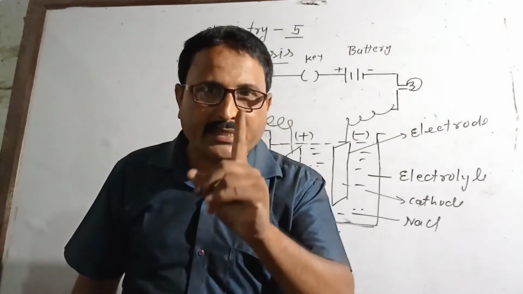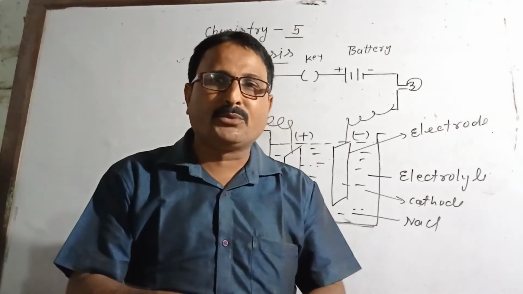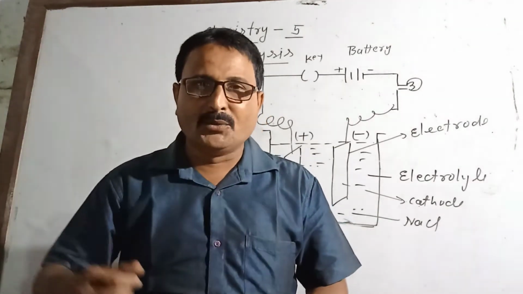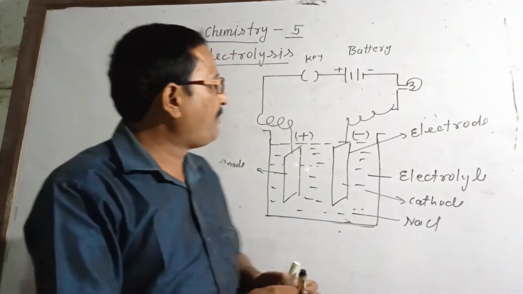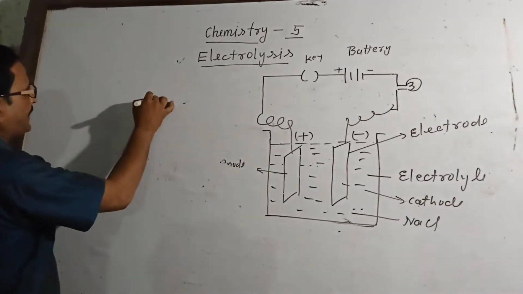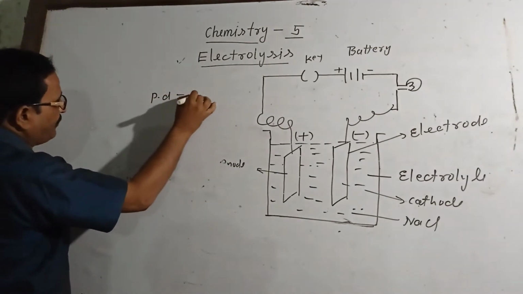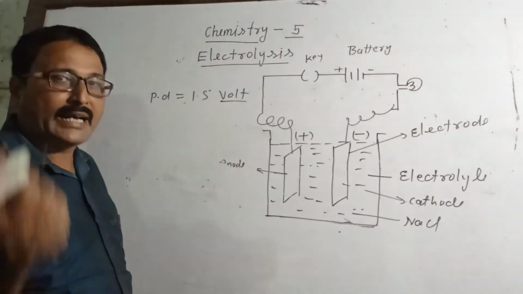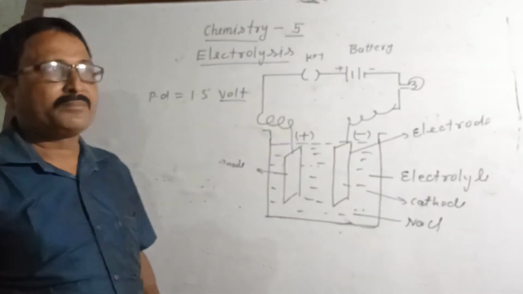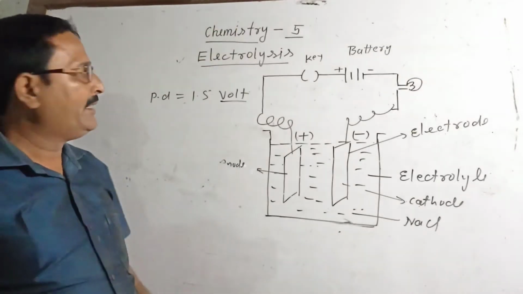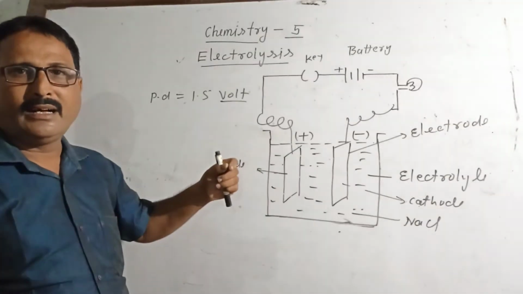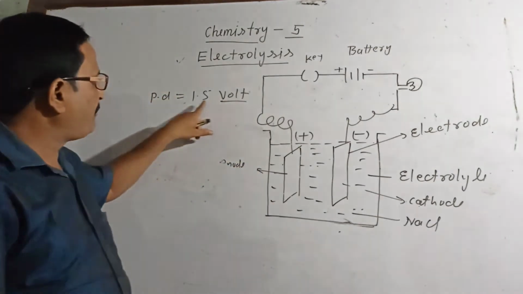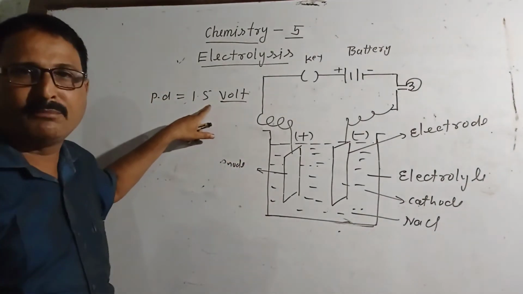I am talking about the cell you use in a watch or for general use, the simple cell, which has a potential difference of 1.5 volt. Whatever you use in a radio, in your watch or wall clock, or even in a remote control, whatever cell you are using, its potential difference is 1.5 volt.